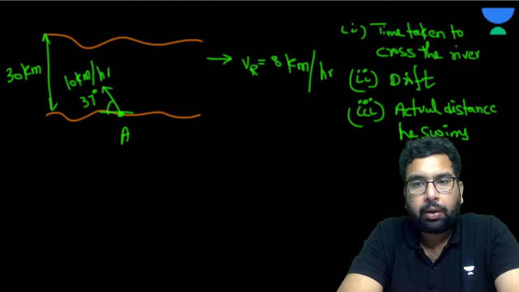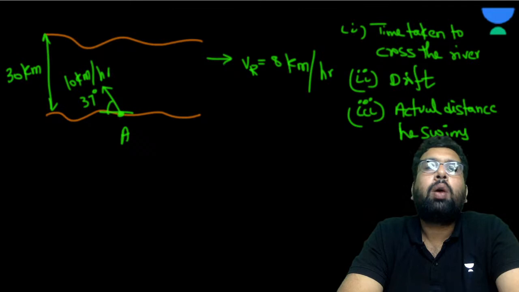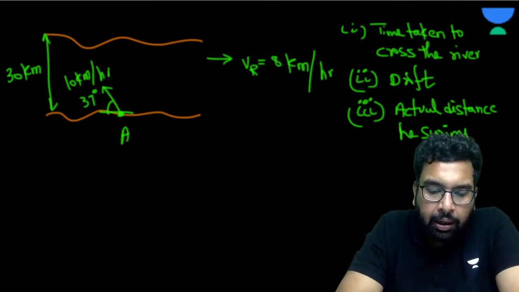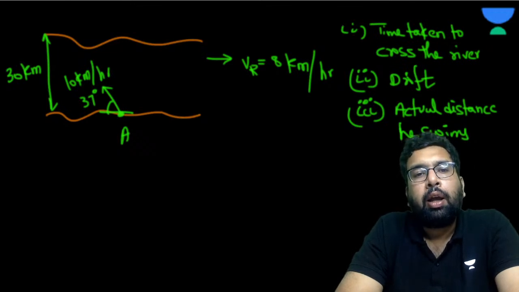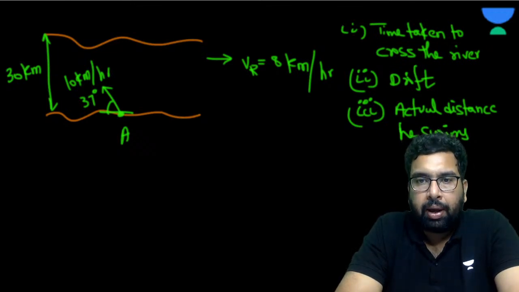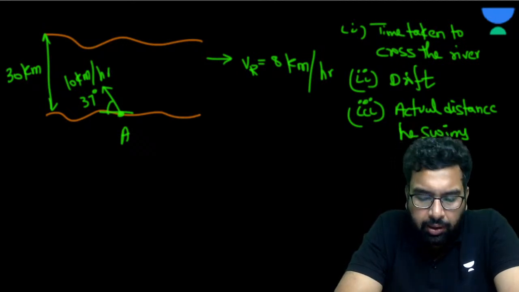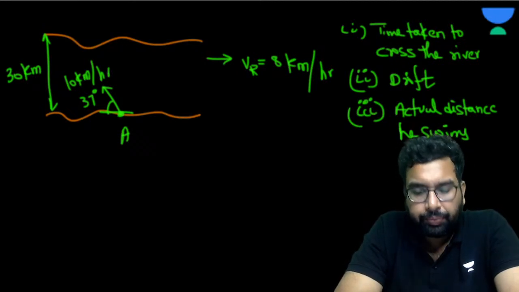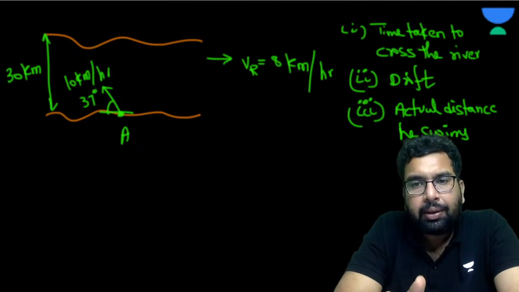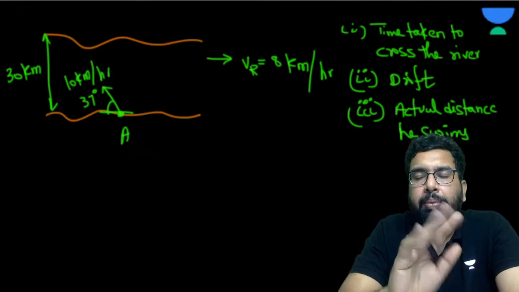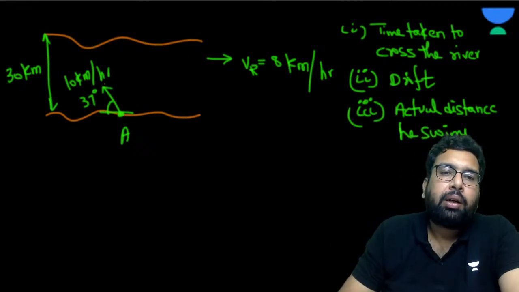Why are you thinking that you are wrong, beta? See, don't be in any doubt. You have done it correctly. When you have applied all the concepts correctly, why are you having a doubt? Please don't doubt yourself. When you are applying the concept in a right way, that is when the concept is right. Whatever is happening, let it happen. See, please understand this. So he is moving at the 37 degree.